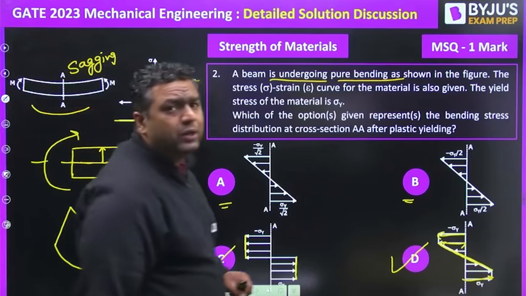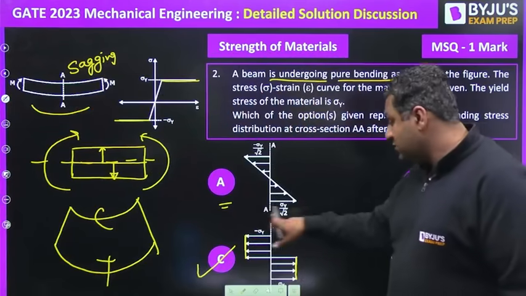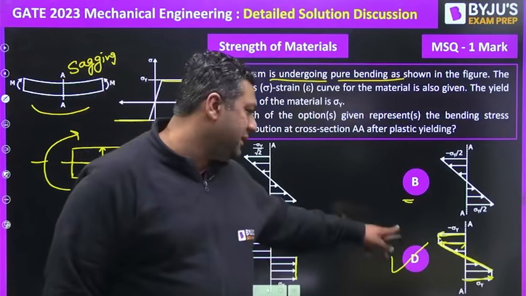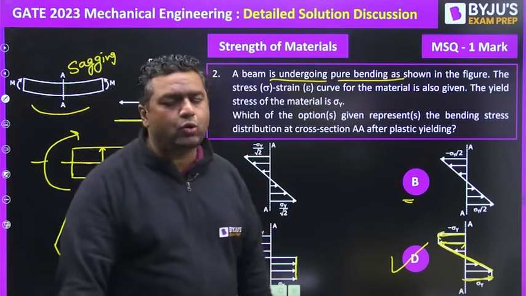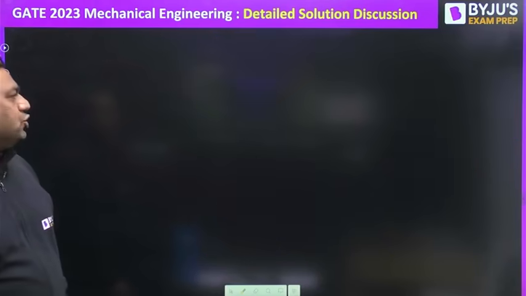I already told you, if all the fibers are under the plastic range or plastic limit, the answer will be C. If some of the fibers are in plastic, others are in elastic, then the answer will be D. So C and D both are the correct answer. So moving to the next question.